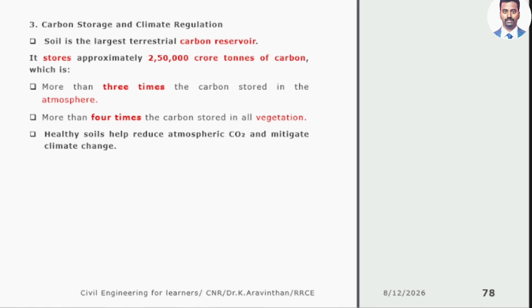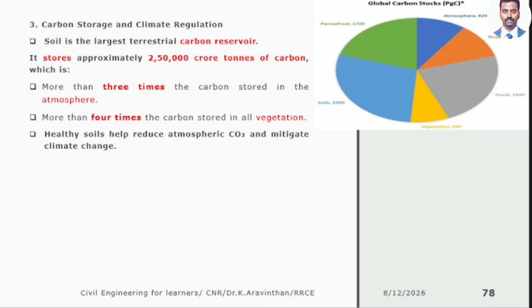Next thing, carbon storage. Sir, what work does soil do? Soil stores the carbon. CO2 is emitted by the vehicle. It is going into atmosphere. That atmospheric carbon is consumed by soil. Carbon storage regulates climate temperature. 250,000 crore tons of carbon being stored in soil. Not only forest, not only the trees consume the CO2, soil consumes more than trees.